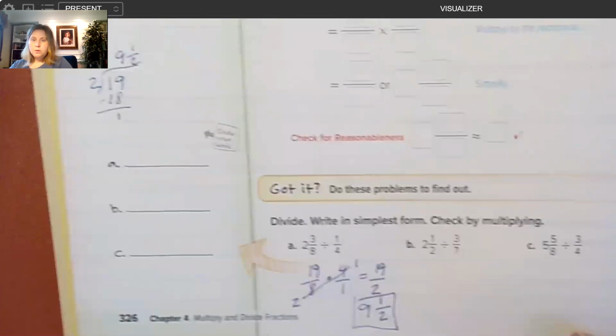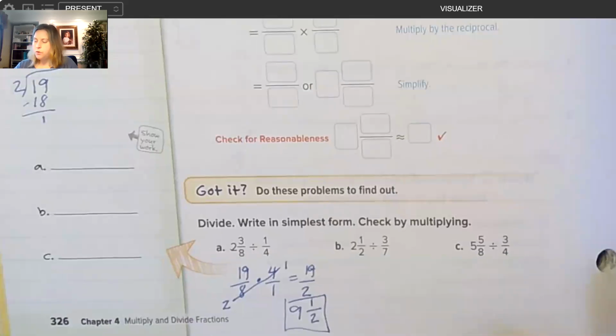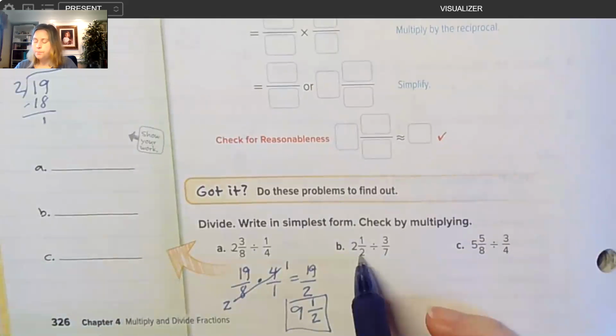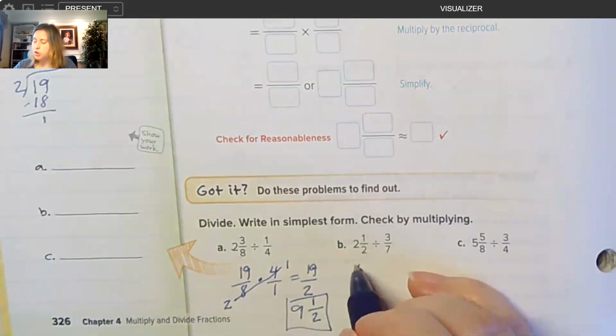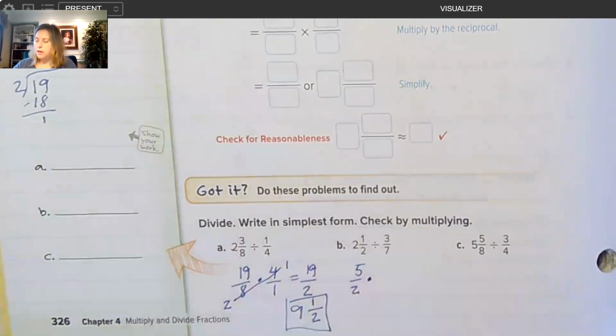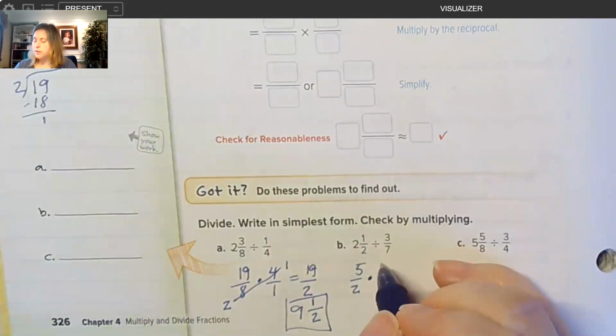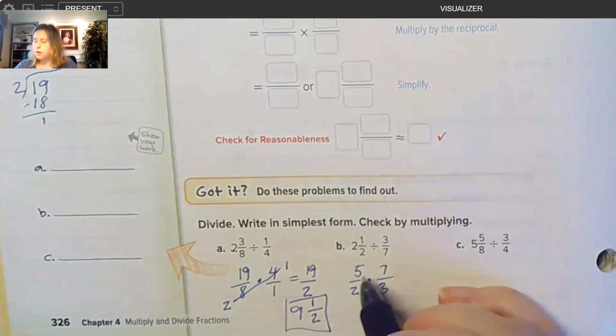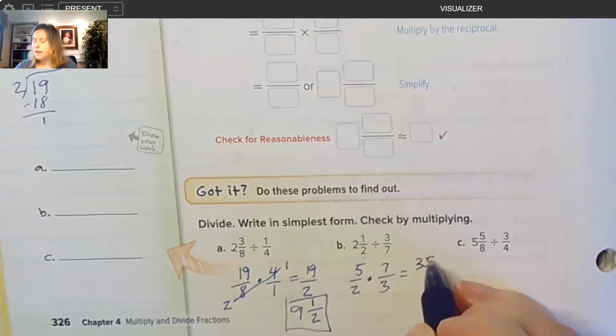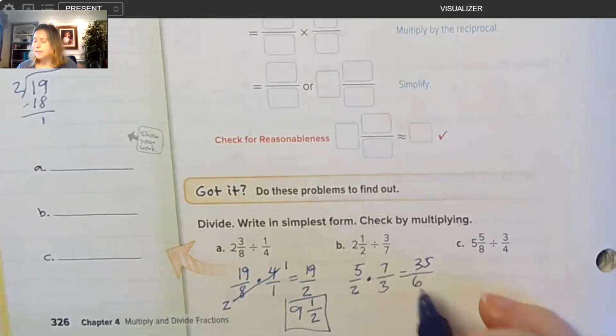Letter B. We have 2 1/2 divided by 3/7. So first we need to change this mixed number to an improper fraction. 2 times 2 is 4. 4 plus 1 is 5. So we have 5 halves. We're going to change the divide to times and 3/7 to 7/3. We check to see if we can cross cancel because that will keep our numbers smaller. 7 and 2 do not have any common factors. 5 and 3 do not have any common factors. So we can't do that. So we just multiply numerator times numerator to get 35, denominator times denominator to get 6.